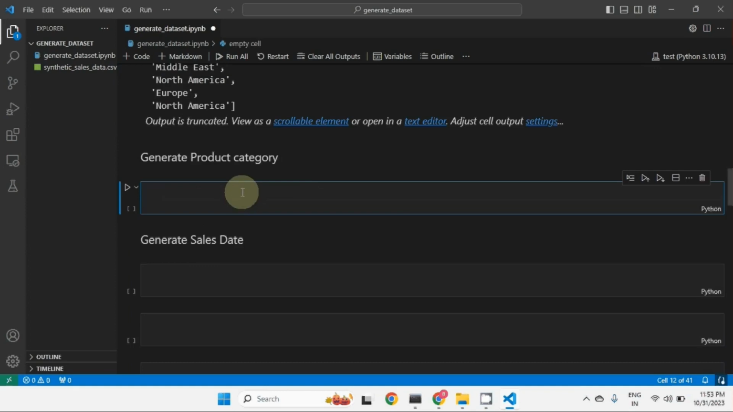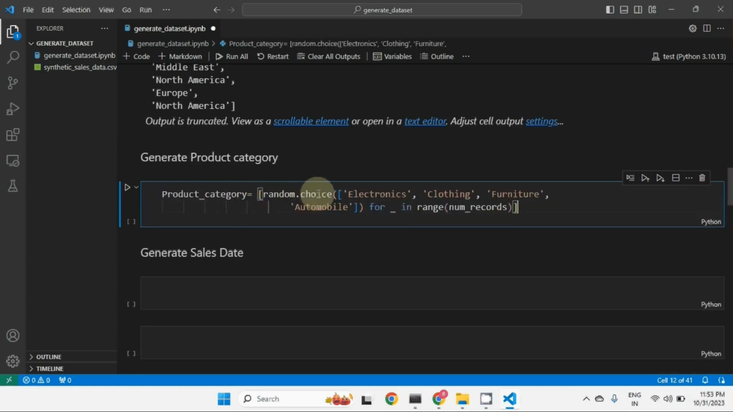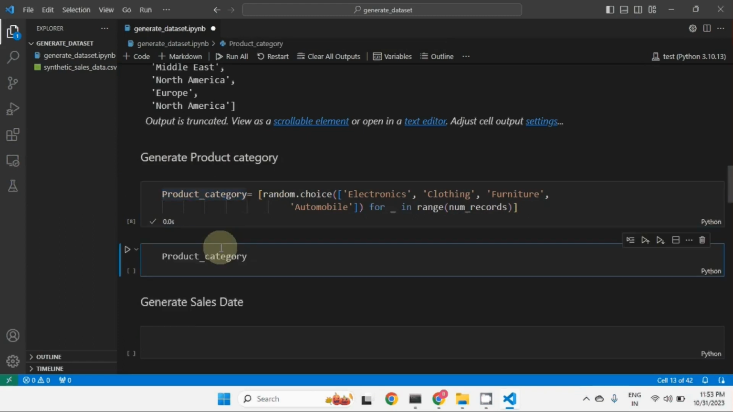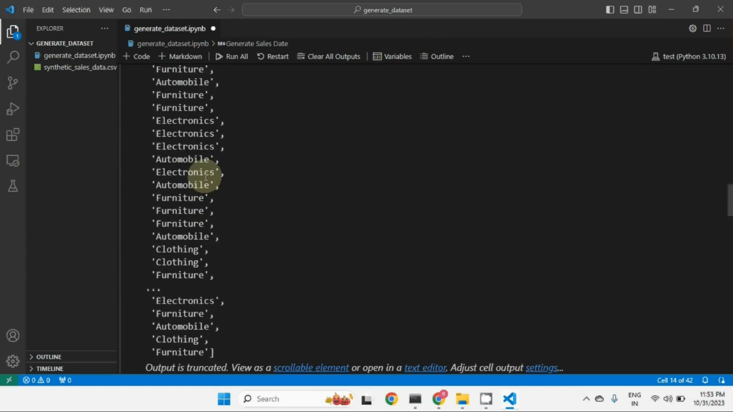Similarly, we can generate product category also. Product category again is the same, random.choice. These are the product categories, 4 product categories are there. If you have 10 categories, you just specify a few more categories here. It's basically a list comprehension. You iterate the loop 1000 times, choose one value each time, and insert it into the list. So that's the product category. Let me copy this and execute this. See, we got these particular product categories.